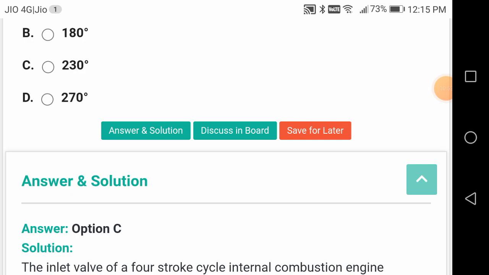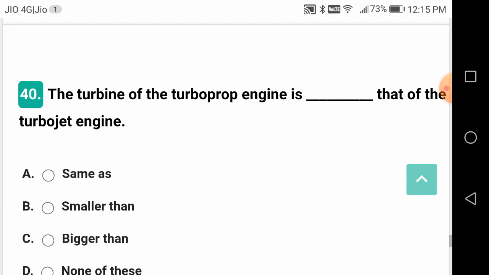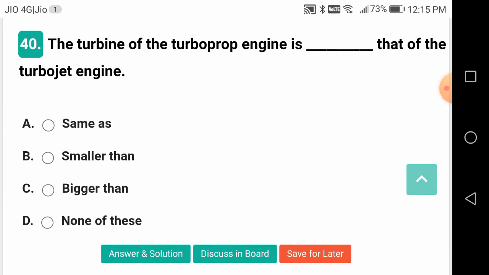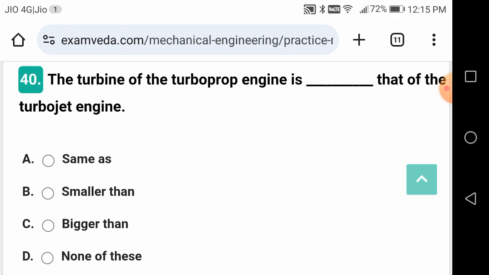So inlet valve and exhaust valve will be open for more than 180 degrees, friends. But compression and power strokes will be lesser than 180 degrees to compensate for the increase in the crank angle for the suction and exhaust strokes. The time for inlet valve and exhaust valve open.